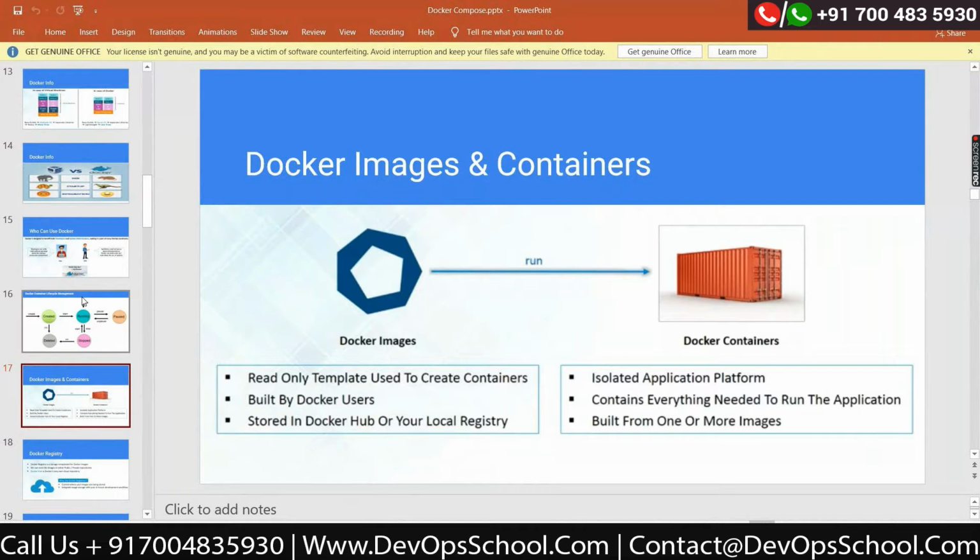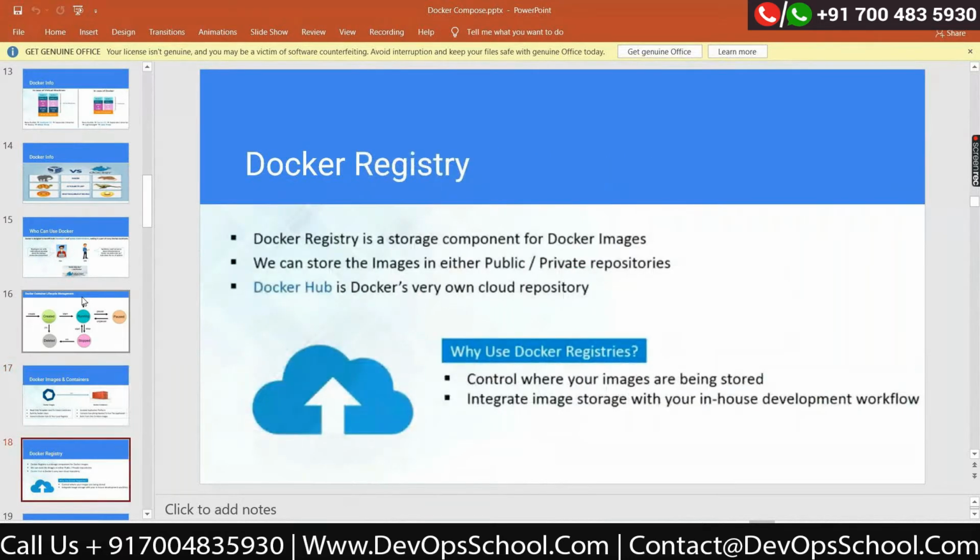Once your container is created, you can convert your container to an image. We will learn in further sessions how we can convert a container to an image. That is not a good practice. We can do that just for troubleshooting purposes, just to save your container state. The best practice is to write a Dockerfile, create Docker images, and then create containers using those images.